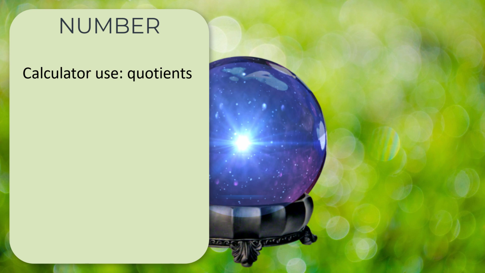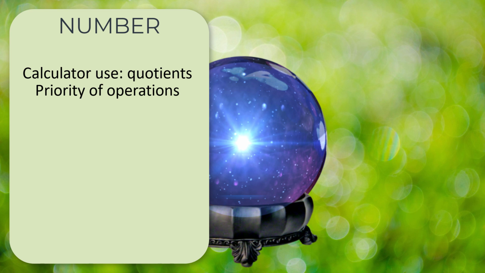So can you use your calculator accurately? If I give you a really complicated piece of arithmetic shown as a quotient, so things on the top of the line and more things on the bottom, can you type that accurately into your calculator and come up with the correct answer? If you can, no worries, let's move on. Priority of operations, presumably that is BIDMAS, knowing the order that you're meant to do things.